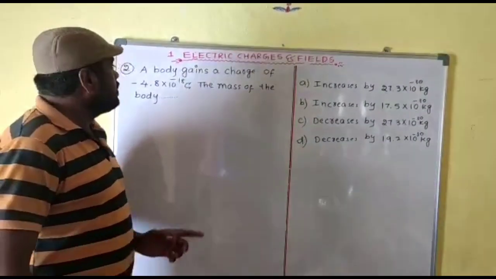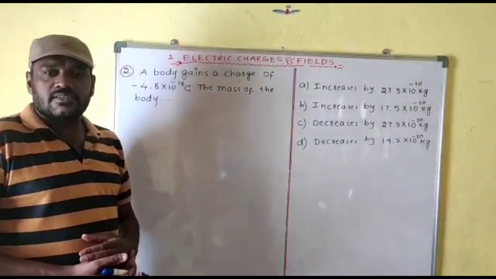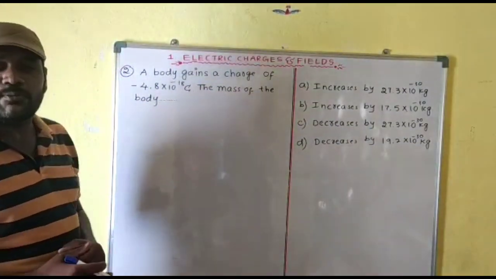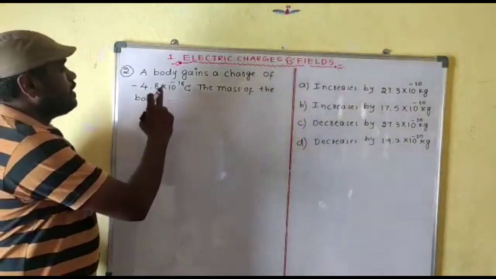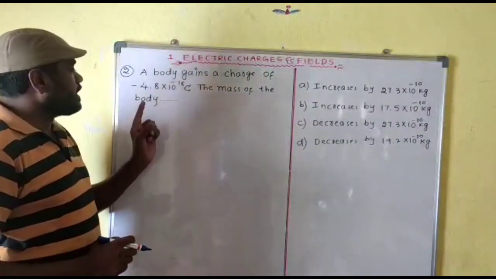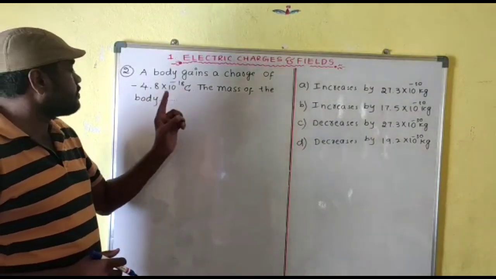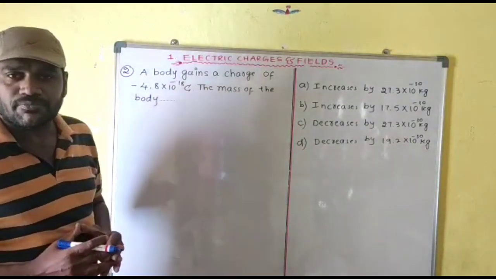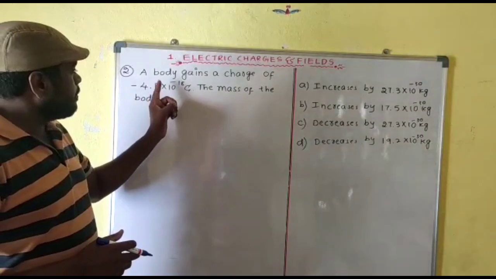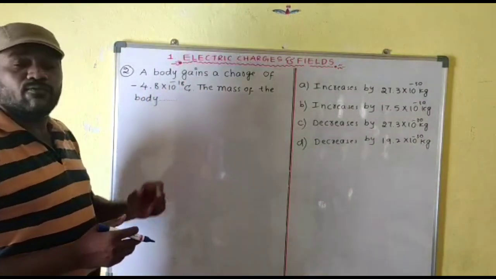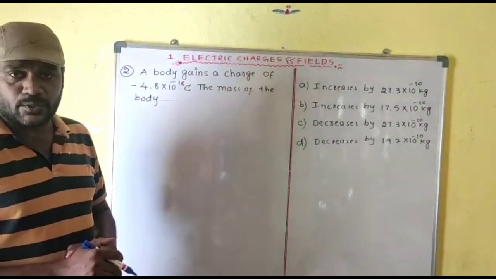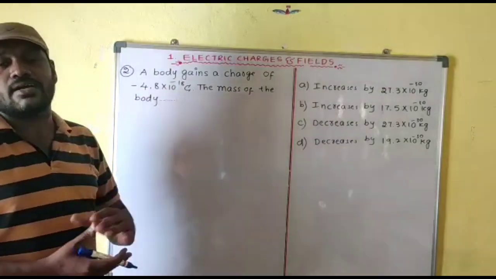Okay, dear students. Now let us discuss one more interesting problem. A body gains a charge of minus 4.8 into 10 power minus 18 coulomb. The mass of the body, that is the question. So here, a body gains a charge of minus 4.8 into 10 power minus 18 coulomb. They are asking about the mass.